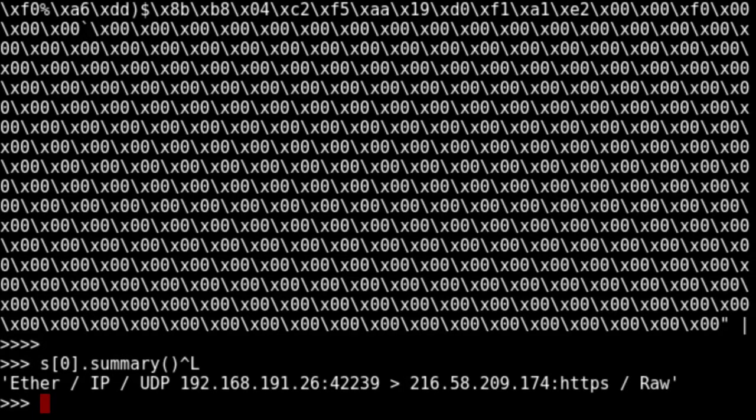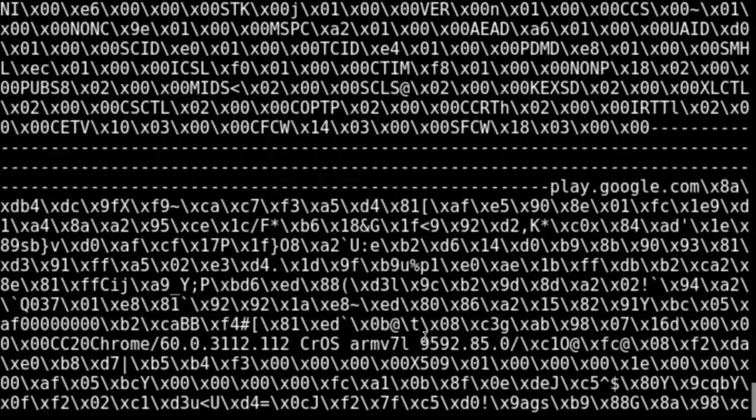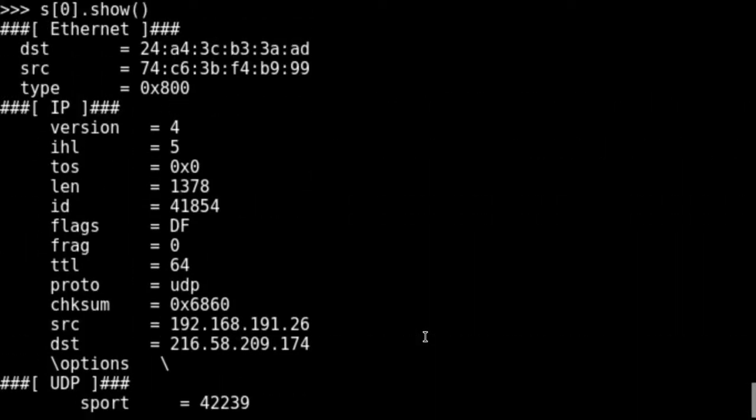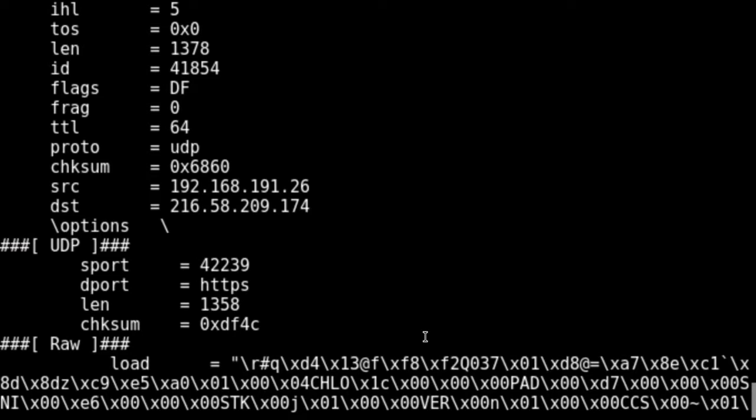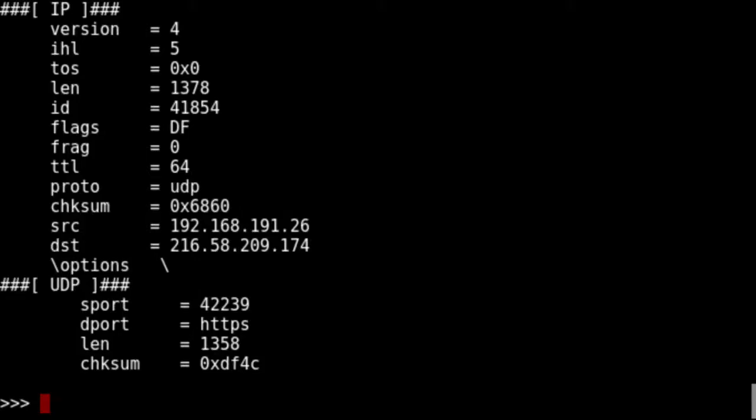So we have summary, and this one is not that nice. So show. So we have Ethernet, IP, UDP, and then raw. So what I can do is delete the payload, which is the payload of UDP, and that's it.